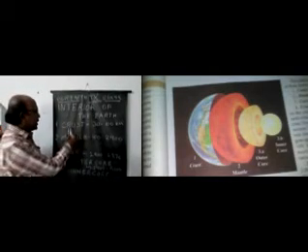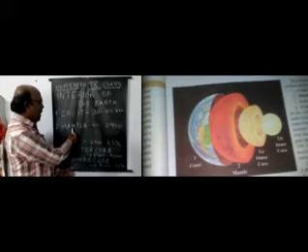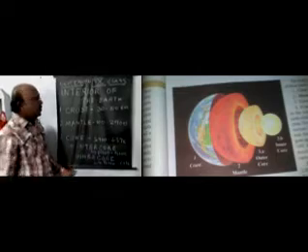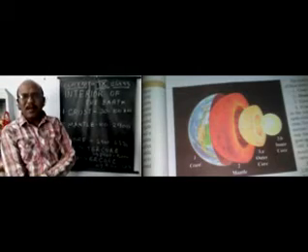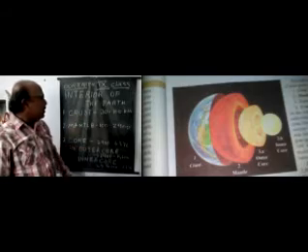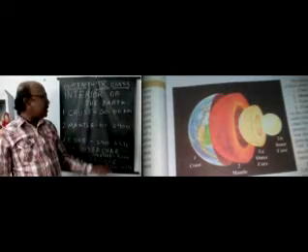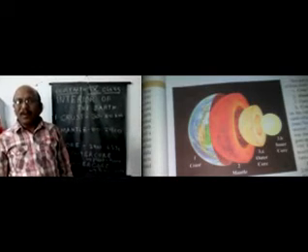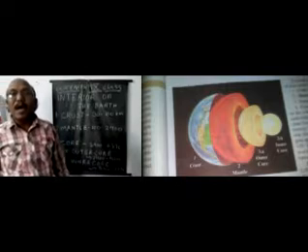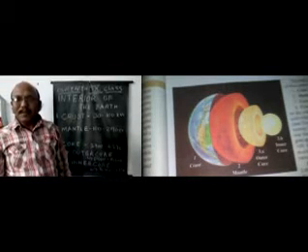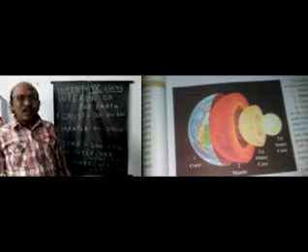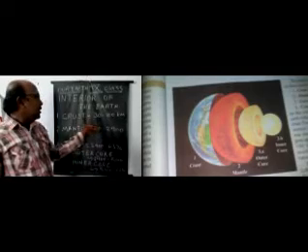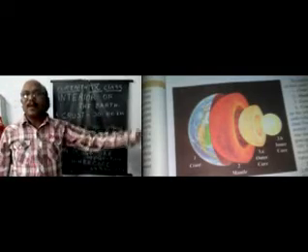All of you see, children, on the board: crust, mantle, core, and the core has outer core and inner core. Let us discuss each part. Now, crust. The thickness of the crust is 30 to 100 kilometers. Children, we live on the earth crust. The crust consists of different kinds of rocks.